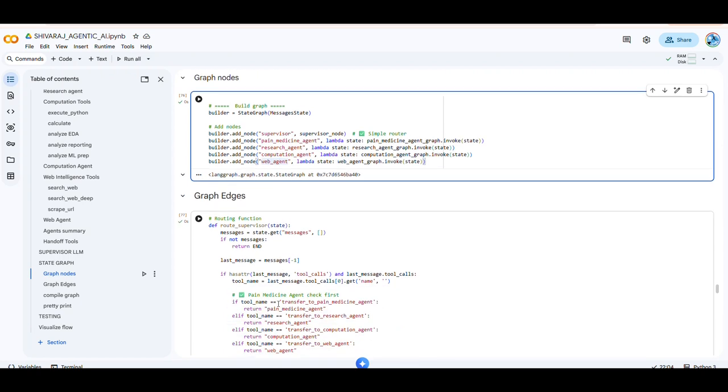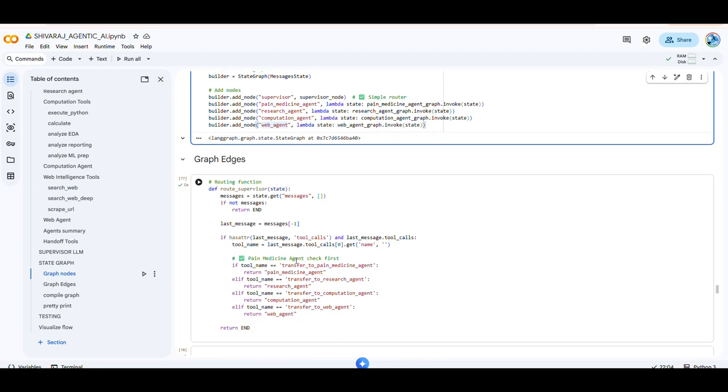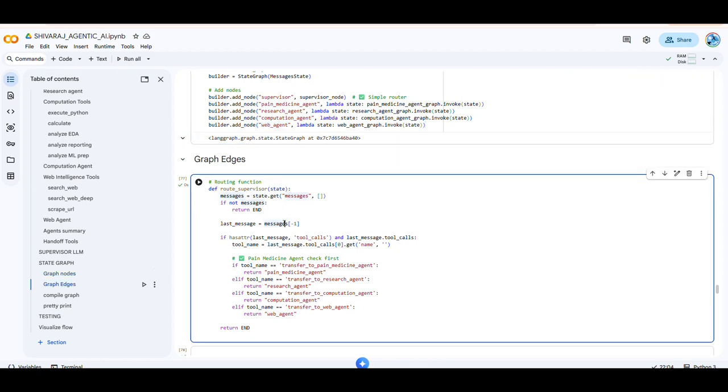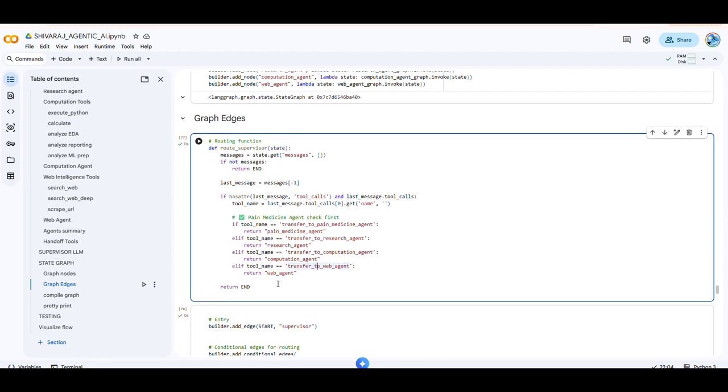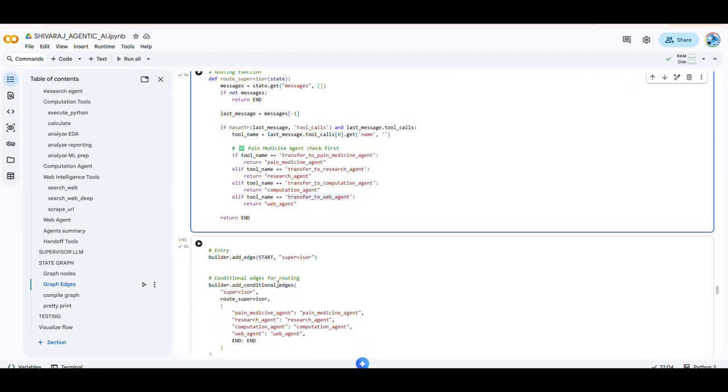Now we will come to graph edges. Once the query comes, how will the manager route to the particular agent? For that we write a routing function where, when messages come, based on that it will see whether I have to transfer to the medicine agent, the research agent, the computational agent, or the web agent. This is the routing function we have written.